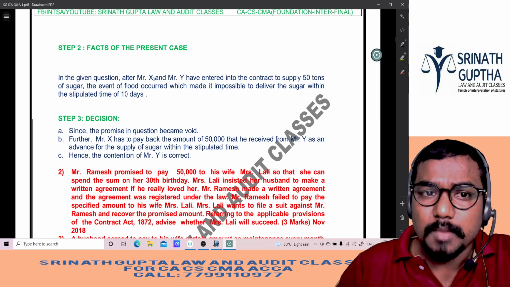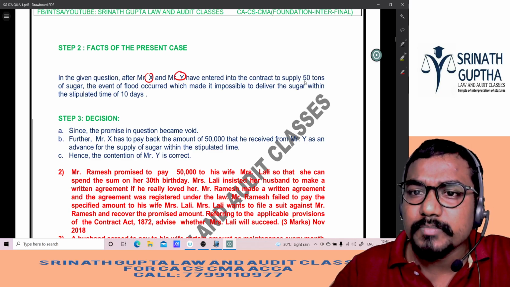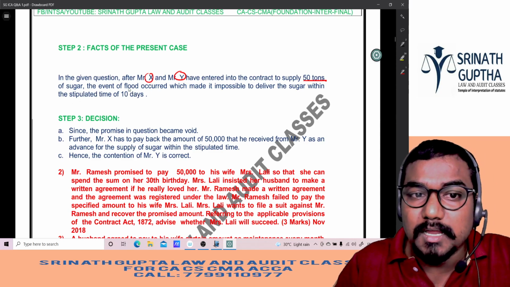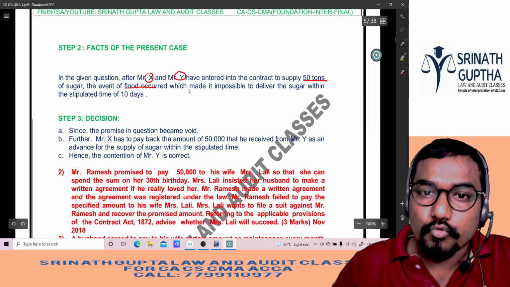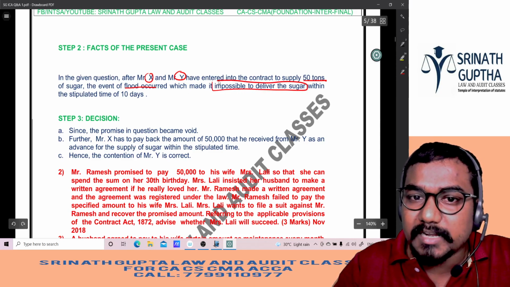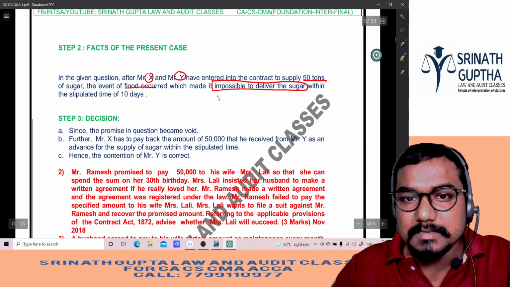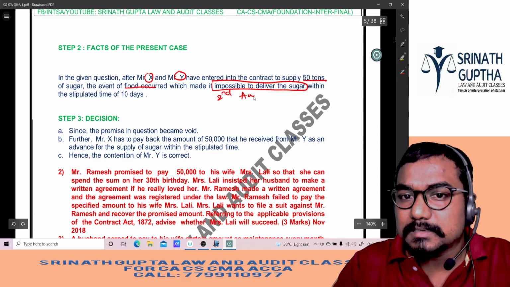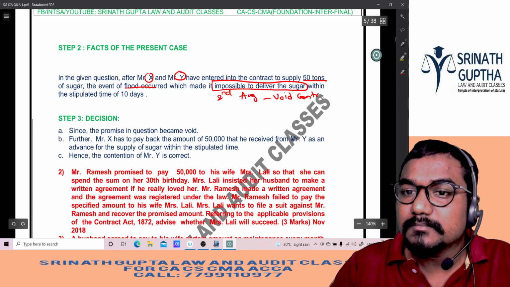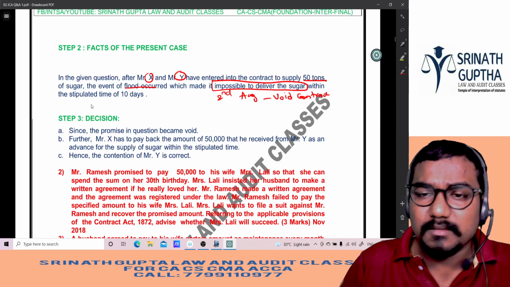In the given question, Mr. X and Y have entered into a contract for supply of 50 tons of the sugar. The event of flood occurred on 2nd August, which made it impossible to deliver the sugar. That means from the 2nd August, the contract becomes a void contract. Impossible to deliver sugar within the 10 days.